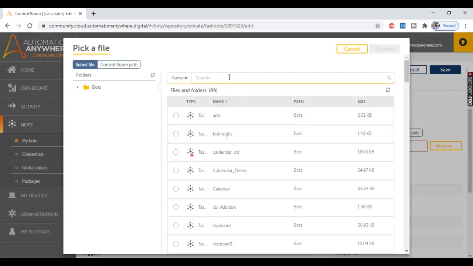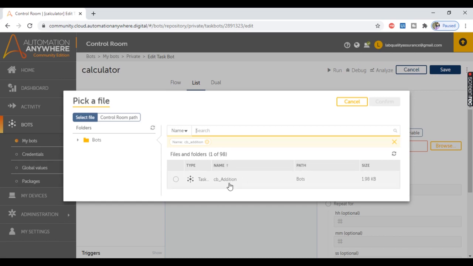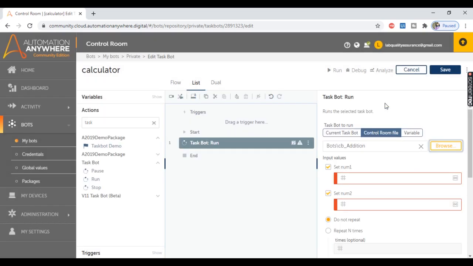And from here I'm going to search for the childbot which we created, that is childbot edition. So this is the childbot which we created. Let's click on confirm. And as soon as we selected this bot, here you see it is asking for the input values for the variables num1 and num2, as we have selected the option use as input while creating them in the childbot.